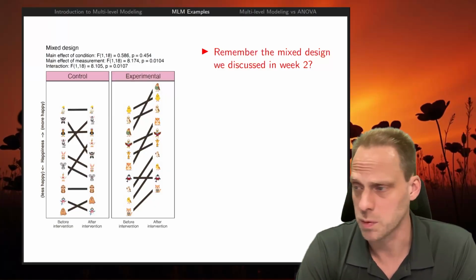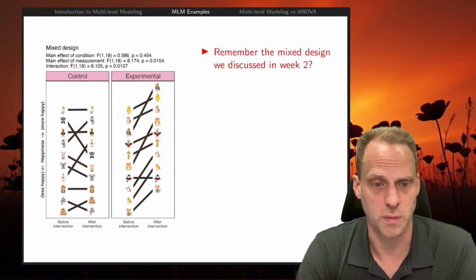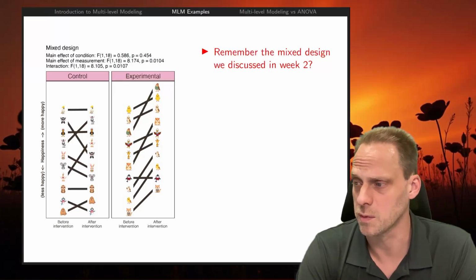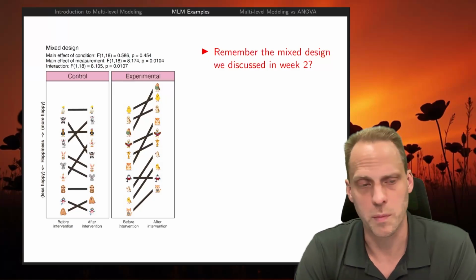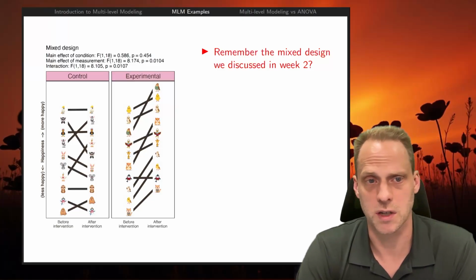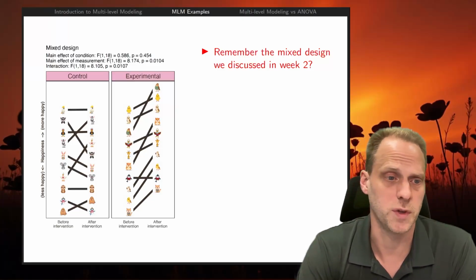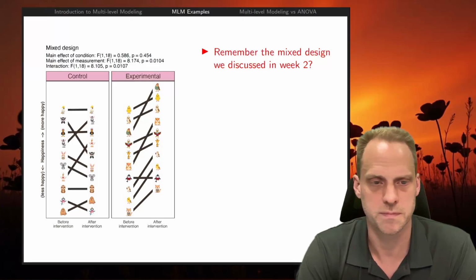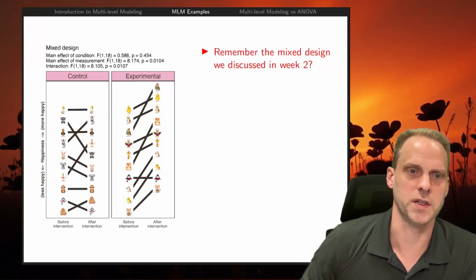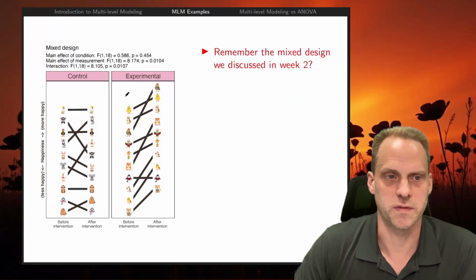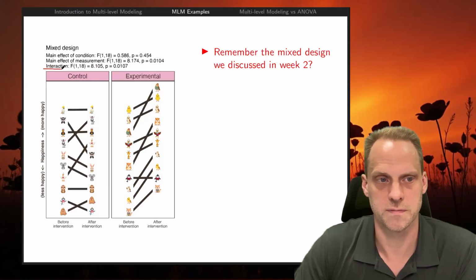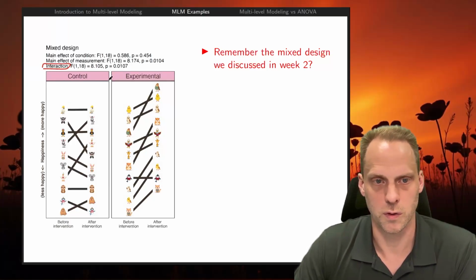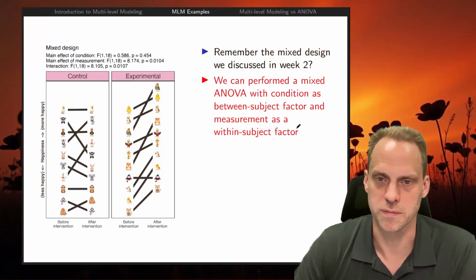We had a control and experimental condition. So we had some animals in a control condition, some animals in an experimental condition. And we measured them before and after intervention. Right? And we wanted to see, okay, do they increase? Do they become more happy after their intervention? In this case, we would be interested in the interaction effect. So we'll see, okay, is there a significant interaction here? Do the animals in the experimental condition increase and the animals in the control condition maybe not?